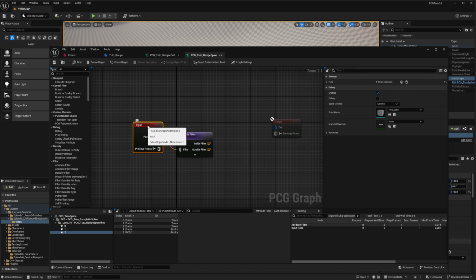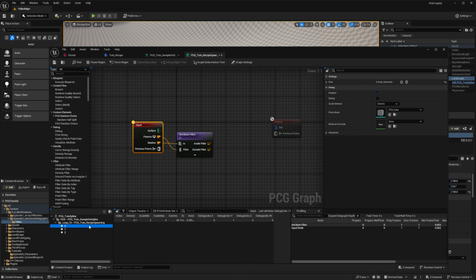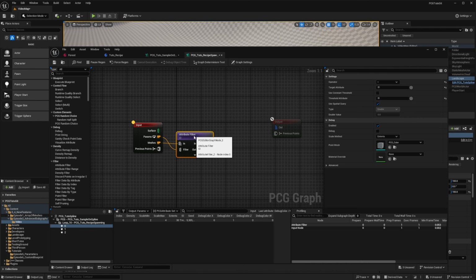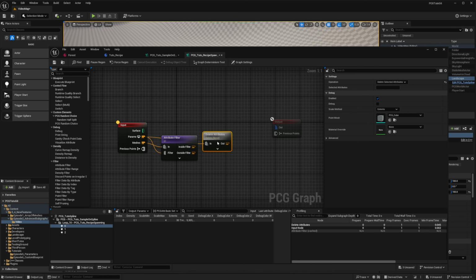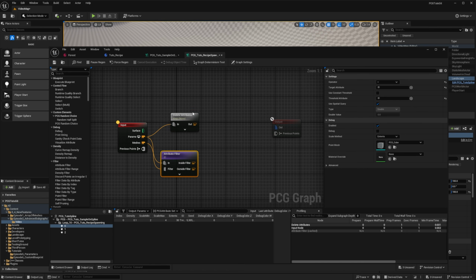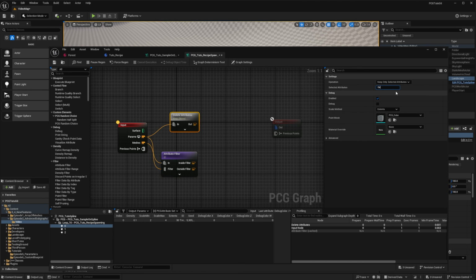So now that I have my meshes, I want to extract the parameters that are inside my params to impact the generation. So I'm just going to extract all of them. To extract all of them, I'm going to use the filter attribute by name, which is going to be called delete attributes, but I want to keep only selected attributes. And I want to keep the density.